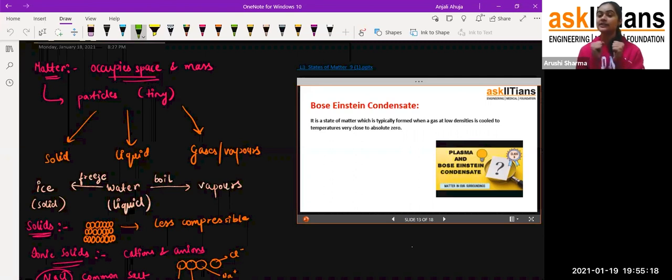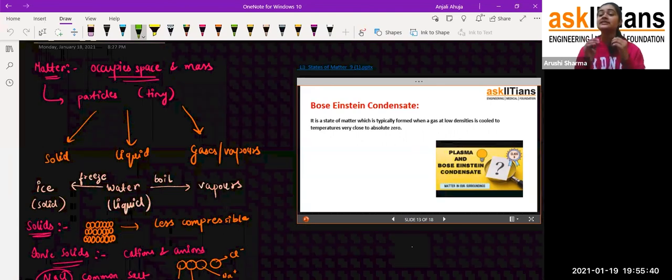In the case of liquid, the particles are somewhat far apart, and in the case of gases, they are very far apart and have very little force of attraction, which you can say is negligible. That's how the question comes. You just have to remember that in solid, particles are compactly packed. In liquid, they are somewhat far apart, with space between them.